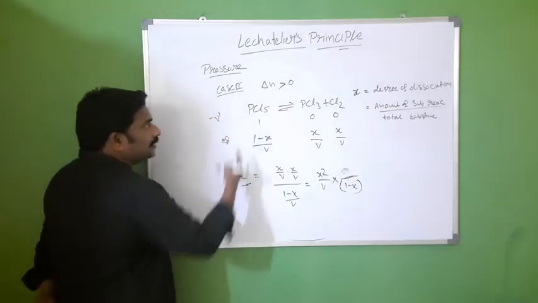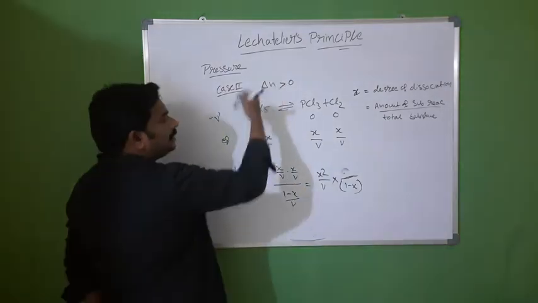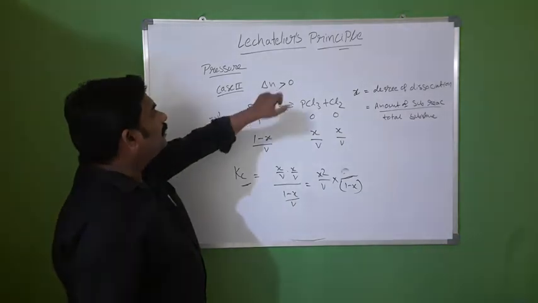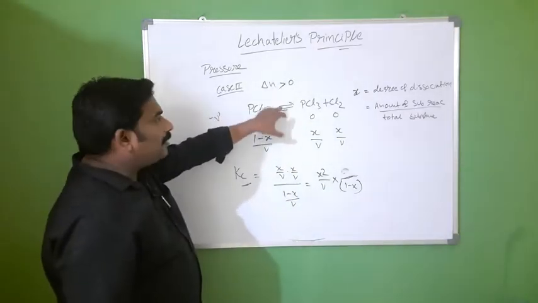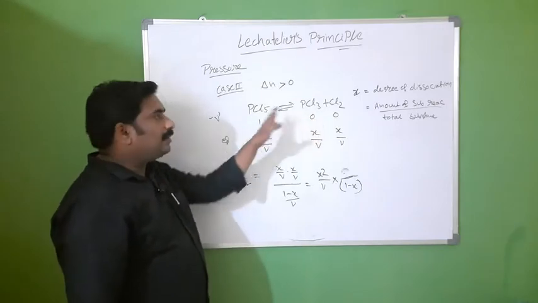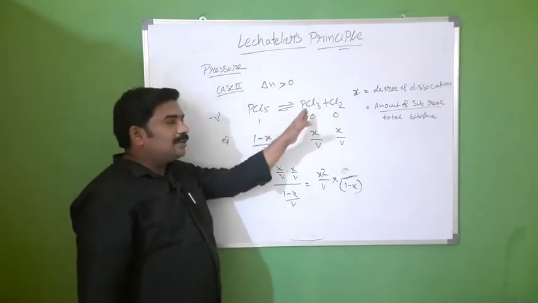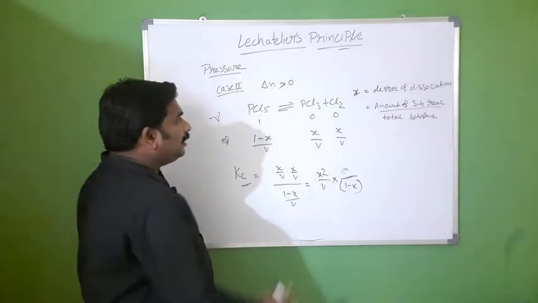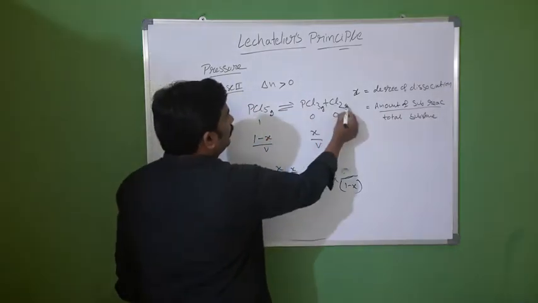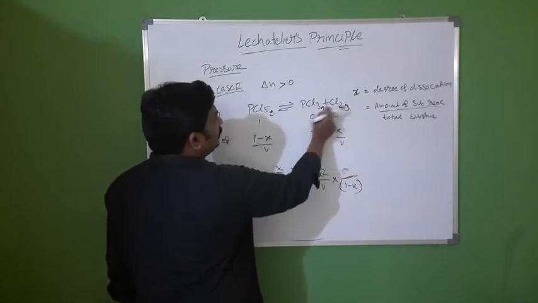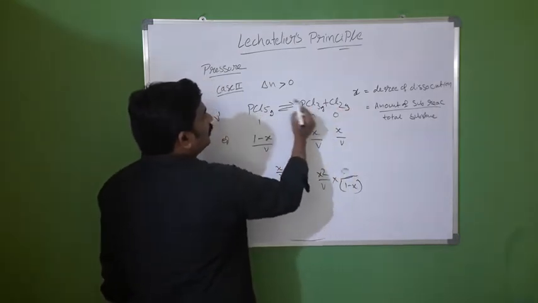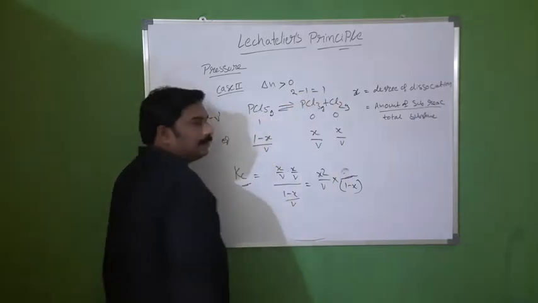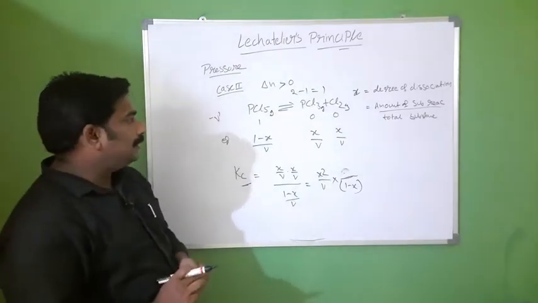Now, for this reaction, delta N is greater than 0. Delta N means number of moles of gaseous products minus number of moles of gaseous reactants. Here all these are gases, so the number of gaseous moles of products is 2 minus 1, that is equal to 1, greater than 0.